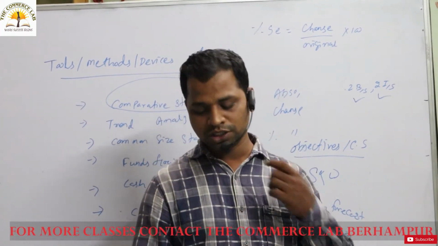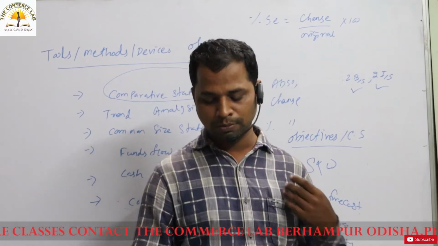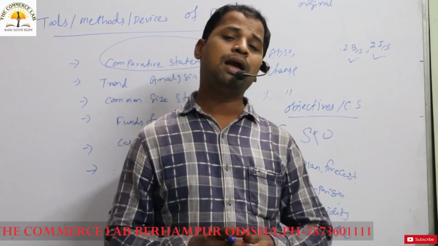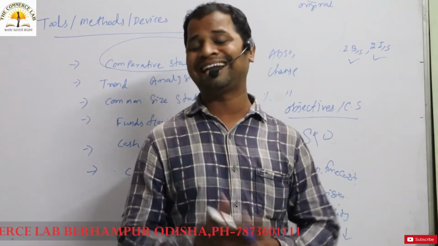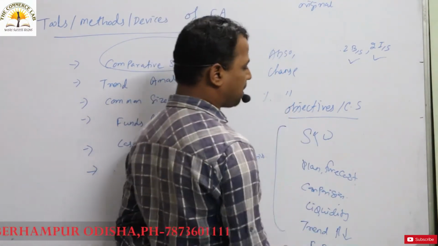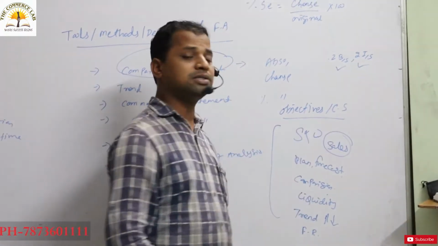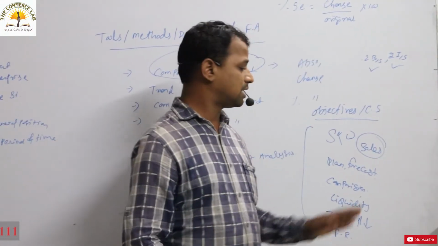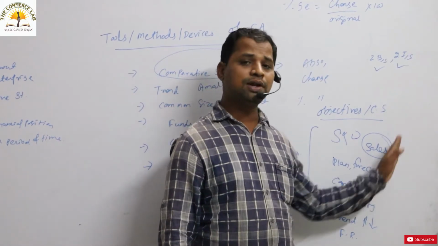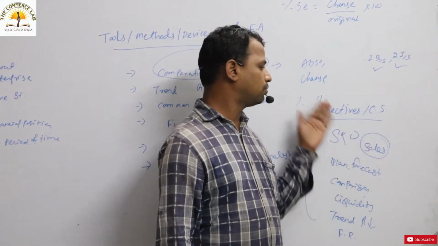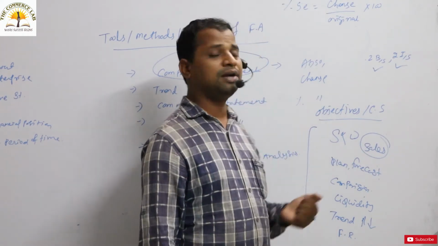Okay, so through this comparative statement you can prepare the financial report also, and you are able to know the trend in sales. The main part is what? Sales. Okay, so everywhere the main item we are concerned about is sales, whether the sales are increasing or decreasing. The trend of sales, the trend of profitability, you can know through this particular comparative statement.